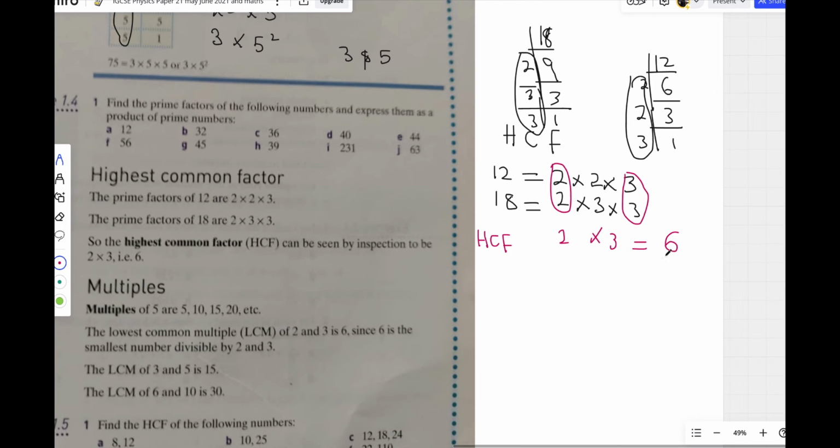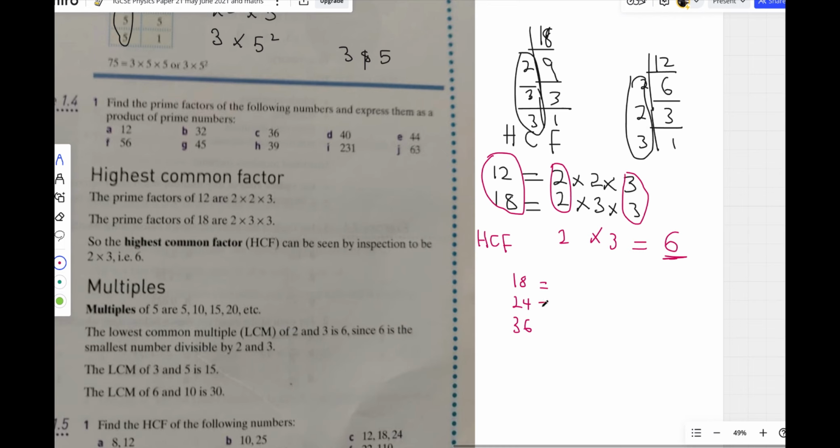So the highest number, the highest factor that can divide 2 given numbers or 3 given numbers, depending on how many numbers they've given you, that highest factor that can go into them, is called the HCF. Is that okay? So we're done with HCF. Even if I give you 3 numbers, except you want us to do one more. Let's say I say find the HCF of 18, 24, and 36.